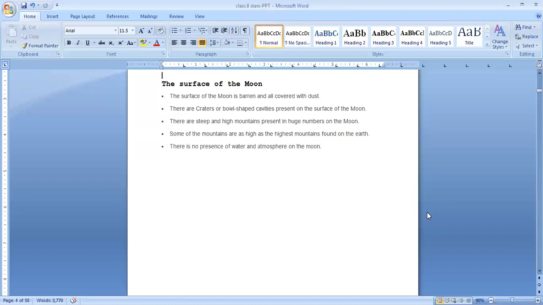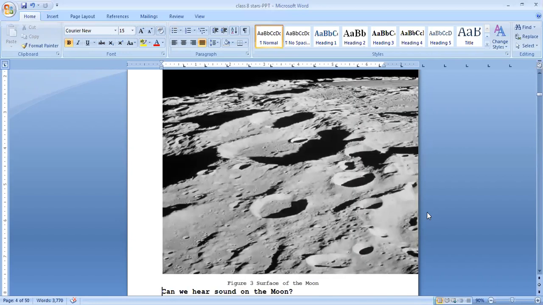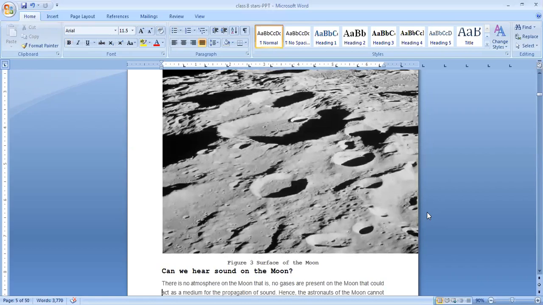There is no atmosphere. For us, Earth is surrounded by atmosphere, and we are getting water also. So that is the reason we can live. Life is present on the earth. There is no presence of water and atmosphere on the moon, so people cannot live there. So this is the surface of the moon, the figure.